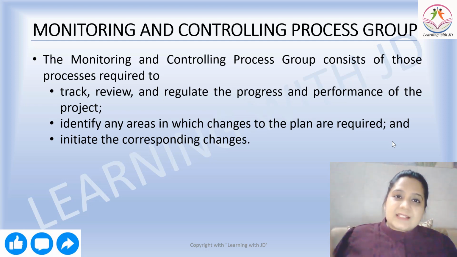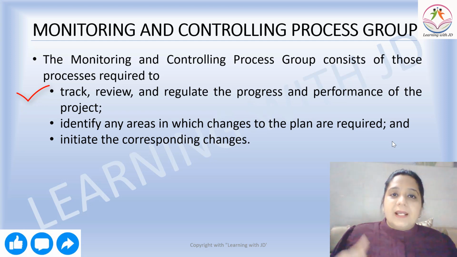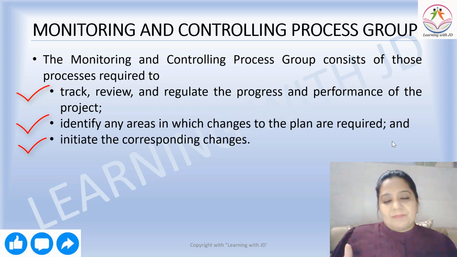Let's see what we'll cover in this session today. So the monitoring and controlling process group consists of those processes required to, there are three components to it. One, track, review and regulate the processes. Two, identify any areas in which changes are required. There can be a possibility that you start working on your project, but there are certain changes which are coming up, so you need to work towards those changes. And third is initiate the corresponding changes.